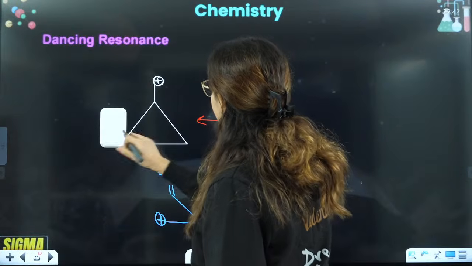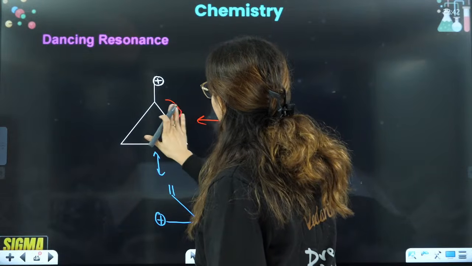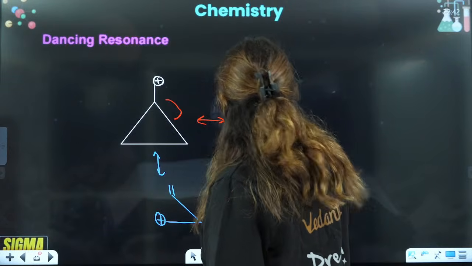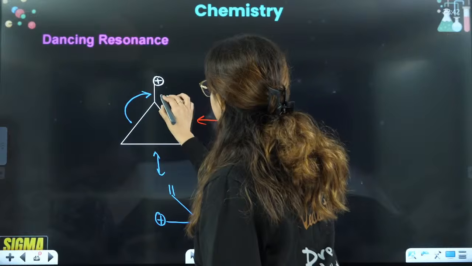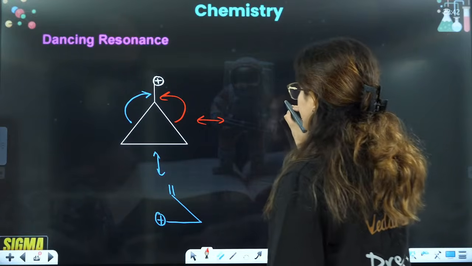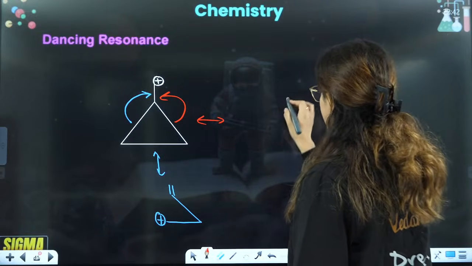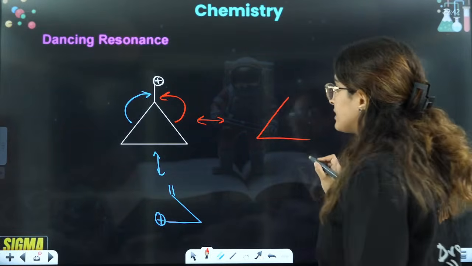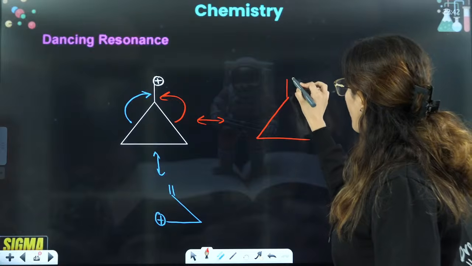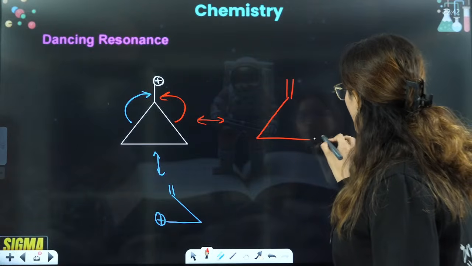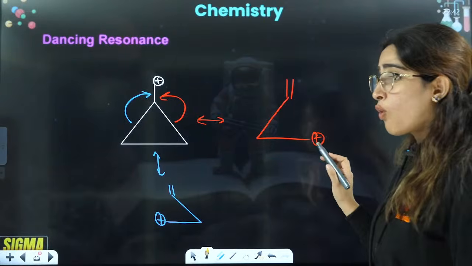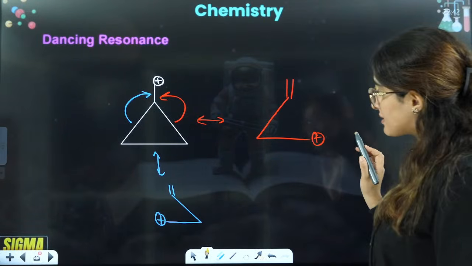Or this can also take place like this. This bond can shift here as well, right? So two things are possible. This bond can also shift here, and this can also make a structure like this. This will stay intact. This will be a double bond here, and this will be a positive charge here, right? So that will stay intact, and this is your overall structure, as you can see.